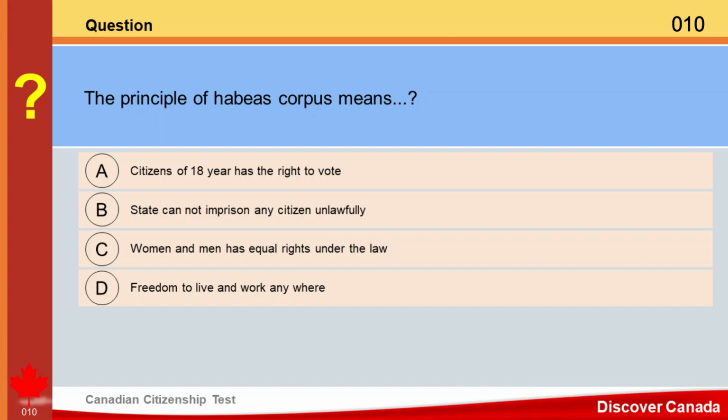Question. The principle of habeas corpus means A. Citizens of 18 years has the right to vote. B. State cannot imprison any citizen unlawfully. C. Women and men has equal rights under the law. D. Freedom to live and work anywhere. Answer. B. State cannot imprison any citizen unlawfully.